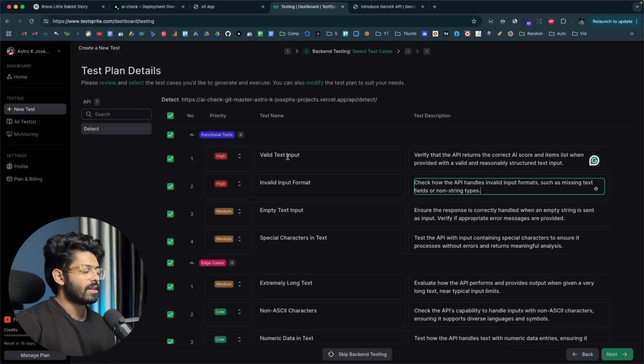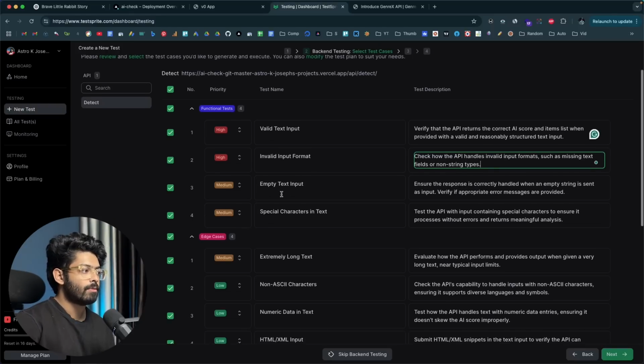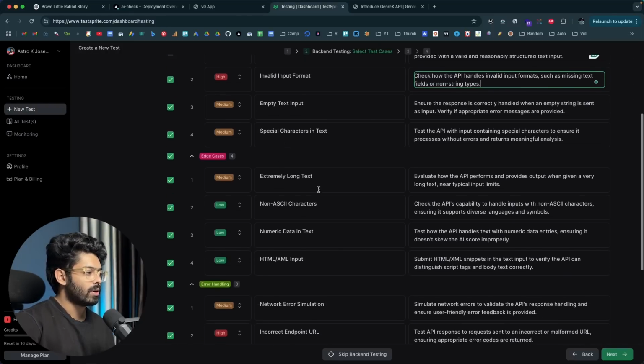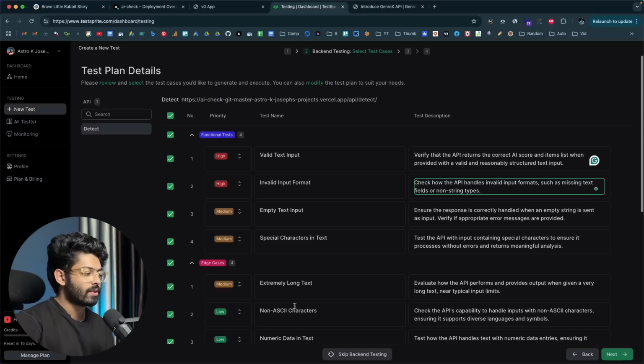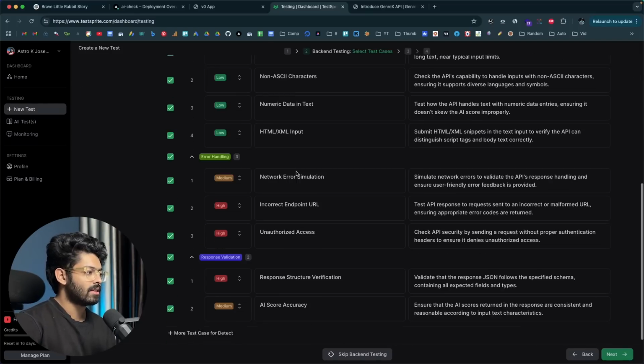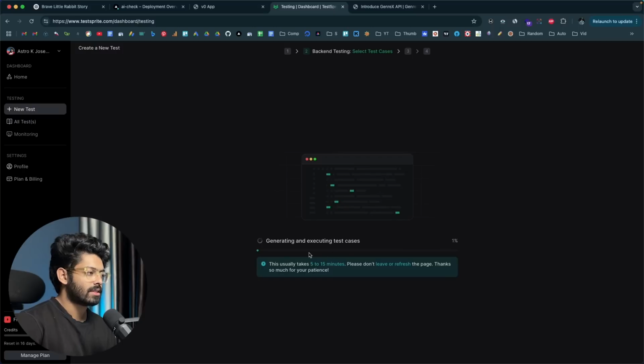Underneath functional testing, we have valid text input, invalid input format, empty input, extremely long text, network error simulation, response structure, unauthorized access, which is an important one, incorrect endpoint URL, AI score accuracy and all that. So the AI has created an extensive list of different test cases, and I'll click on next. Now this process will take some time. It says it will take anywhere between 5 to 15 minutes, and we'll wait till it is done.